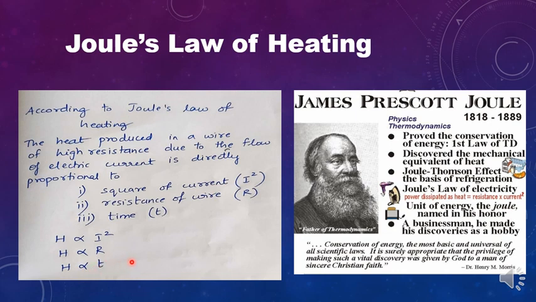That means the more the current, the more the heat. Similarly, the more the resistance, the more the heat produced. And the more the time taken, the more the heat also. And this law was given by James Prescott Joule. It is after the scientist that we write the SI unit of energy as joules.